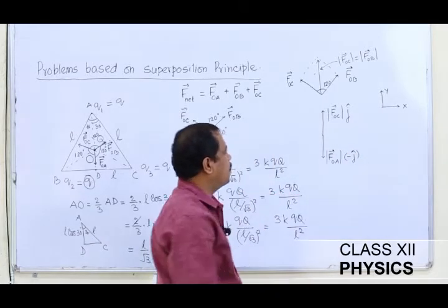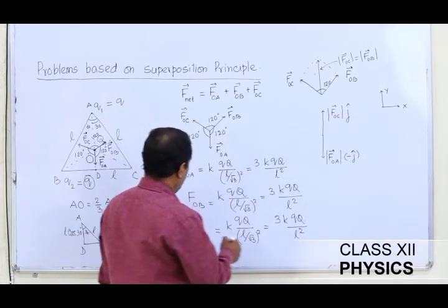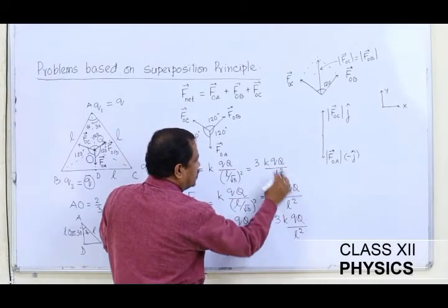I want to find what is the resultant of these two vectors. We know FOA magnitude and the magnitude of any of the two vectors are equal.